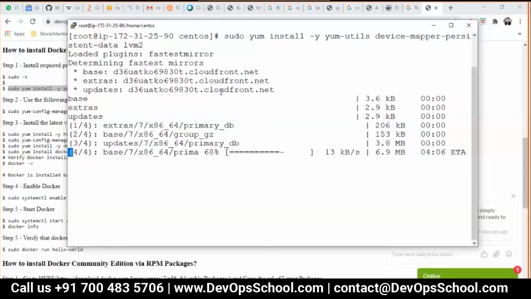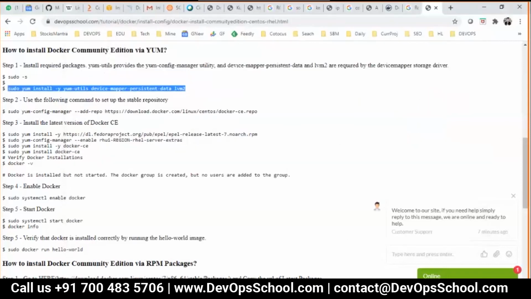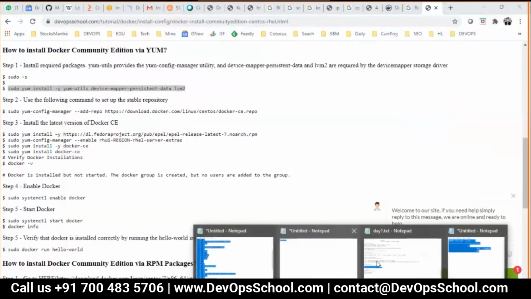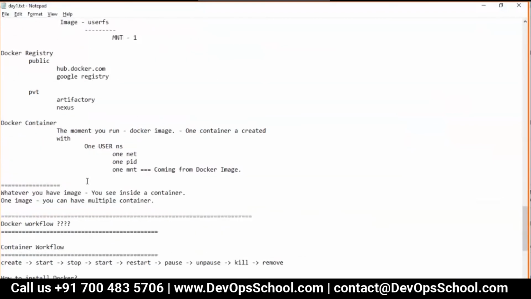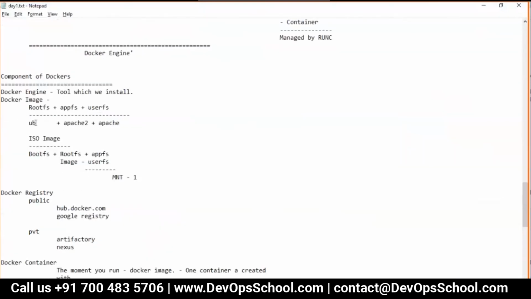So how much of it will be copied? I mean, how much will be in the root file system? Basically the root file system, for the time being, let's say how much it will copy. I'll show you during the session. But for the time being, this root file system we call a base image. That means on top of that you have to write more things.